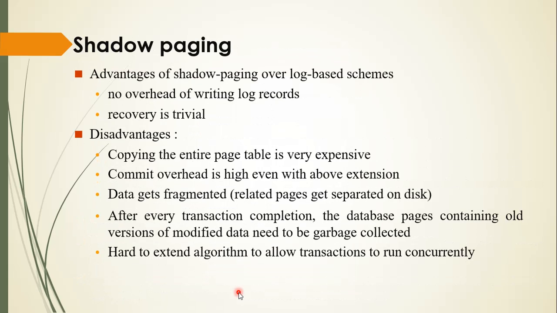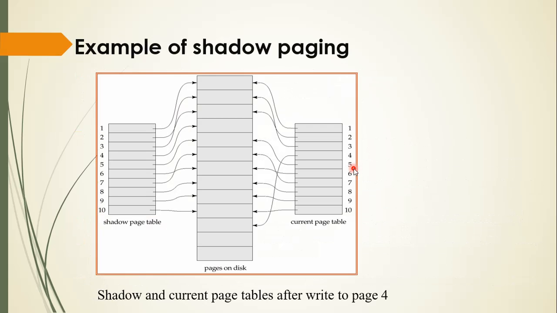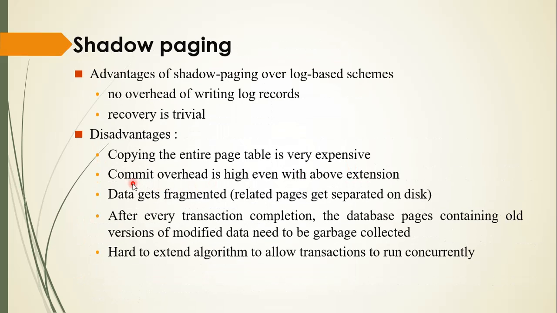Advantages: no overhead of writing log records, and recovery is trivial, so we can recover data very easily. Disadvantages: copying the entire page table is very expensive. We are copying the entire page, which is very expensive. Commit overhead is high even with the above extension. Data gets fragmented, as we are separating the data. Related pages get separated on the disk.